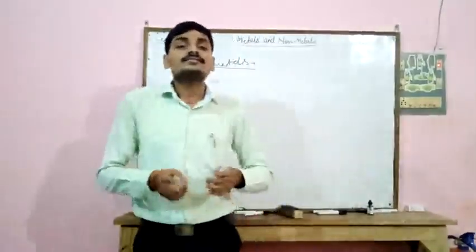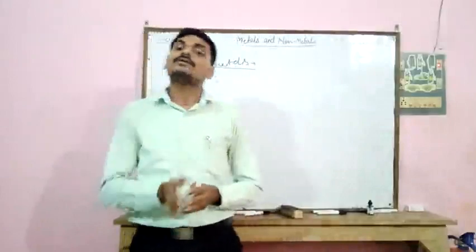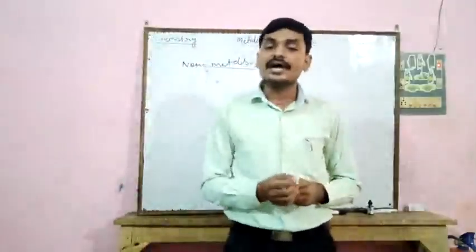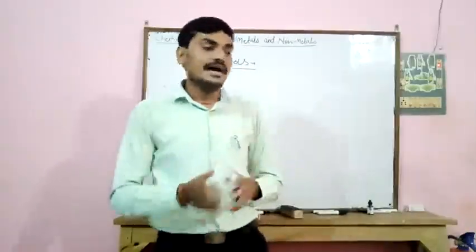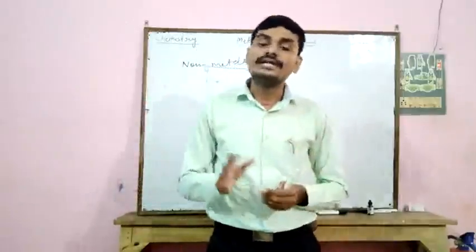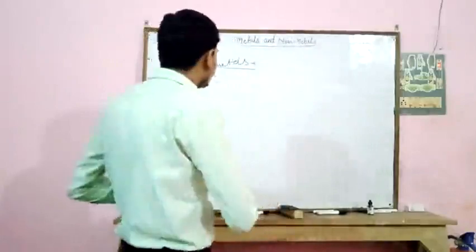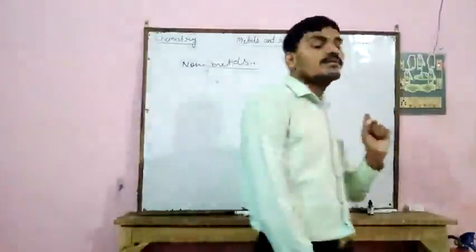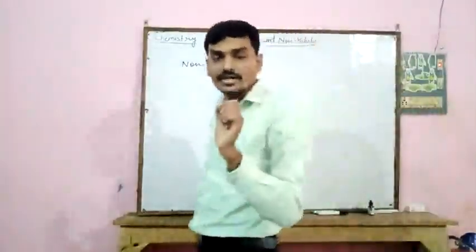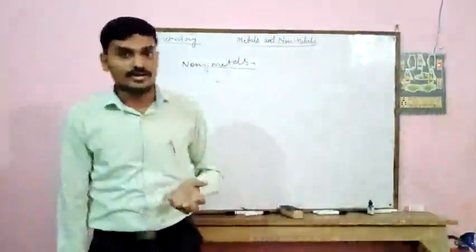That is, they do not have the property of ductility or malleability, and do not conduct heat or electricity. One more thing, non-metals are non-lustrous and non-sonorous.